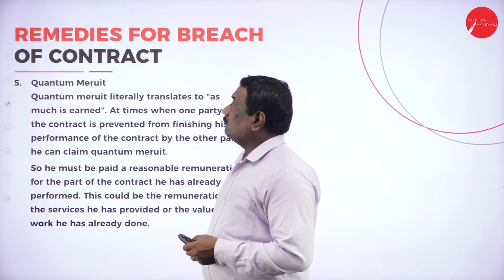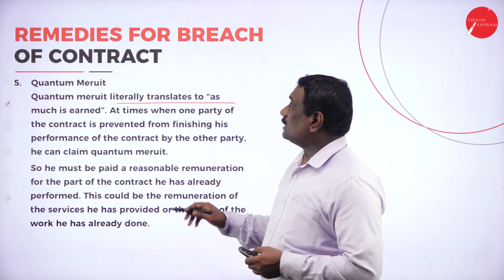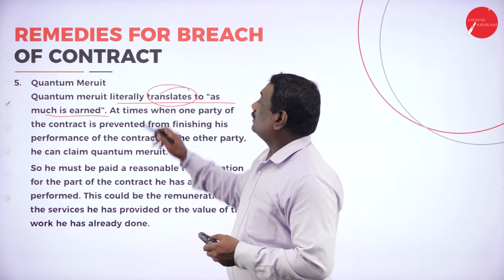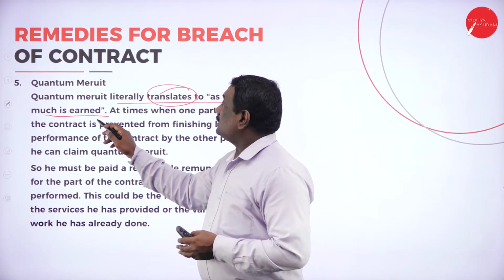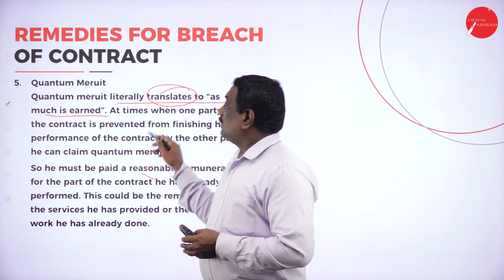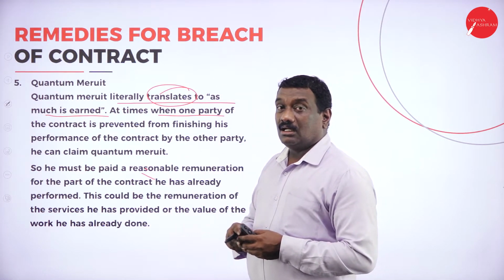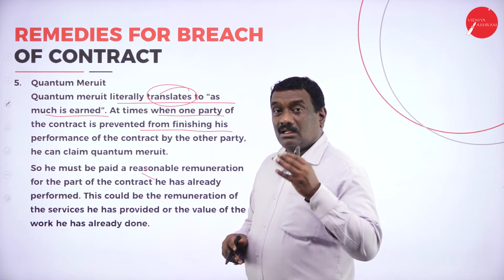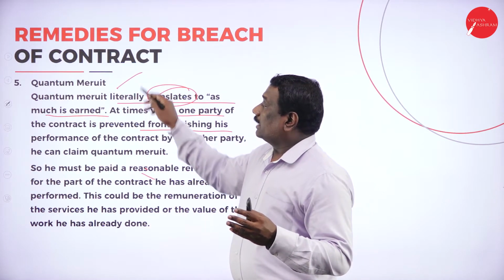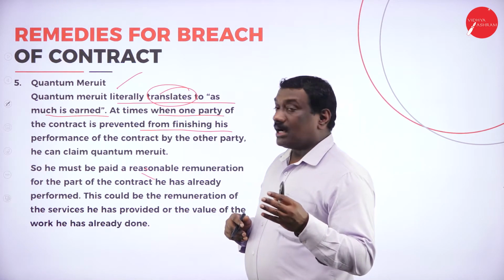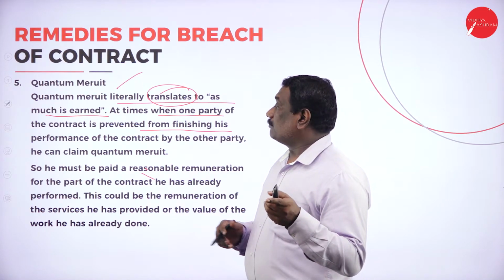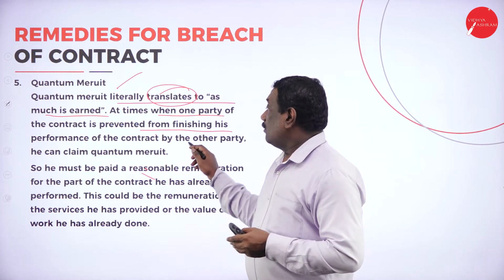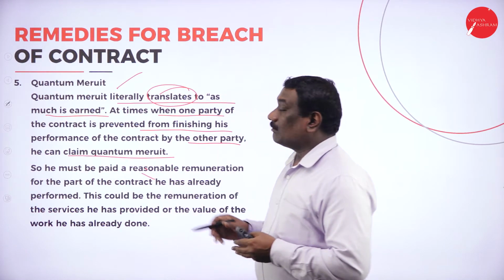The next one is quantum meruit. Quantum meruit literally translates as "as much as is earned." So at times when one of the parties to the contract is prevented from finishing, under this particular remedy, that is quantum meruit, if one of the parties to the contract, whether it is A or B, is prevented from finishing his work or the performance of a contract by the other party, he can claim quantum meruit.